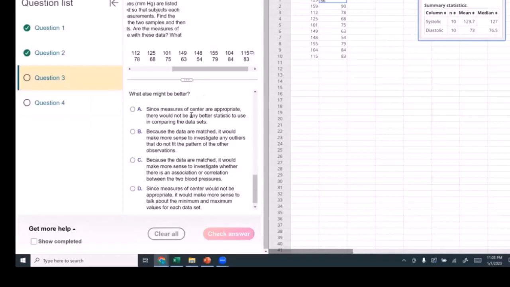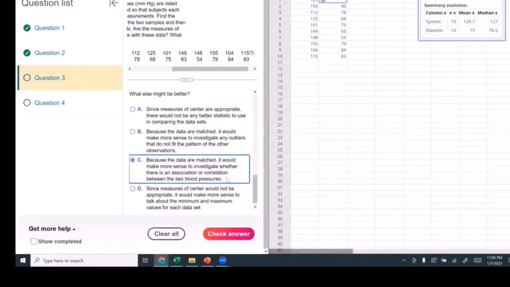What else might be better? Well, since measures of center are appropriate, there would not be any better statistic to use in comparing the data sets. Okay, because the data sets are matched, it makes more sense to investigate any outliers that do not fit the pattern of the other observations. No, I don't think that's necessary. Because the data are matched, it would make more sense to investigate whether there is an association or correlation between the two blood pressures. That I like. Since measures of center would not be appropriate, it would make more sense to talk about the min and max values. I don't think so.